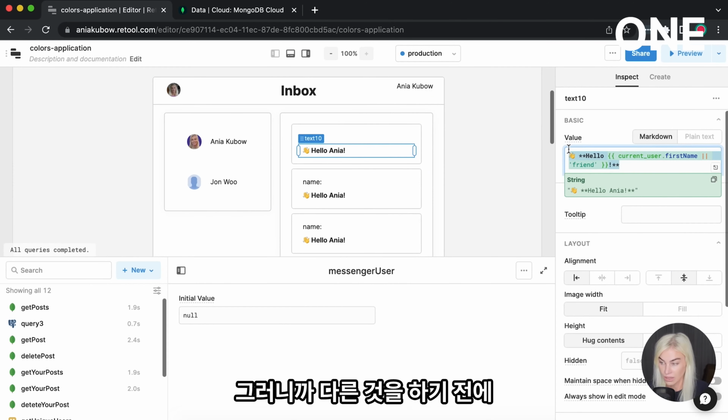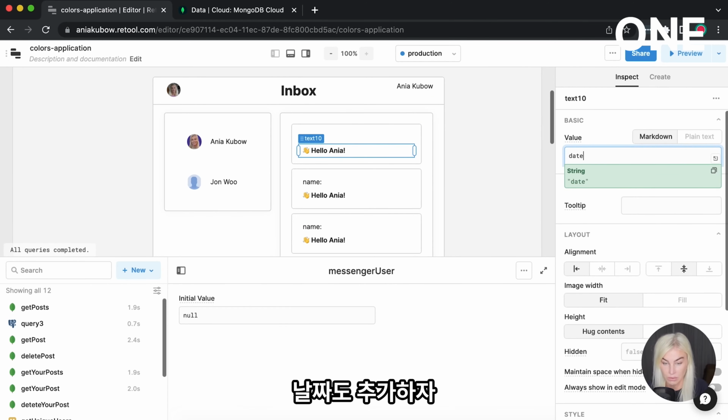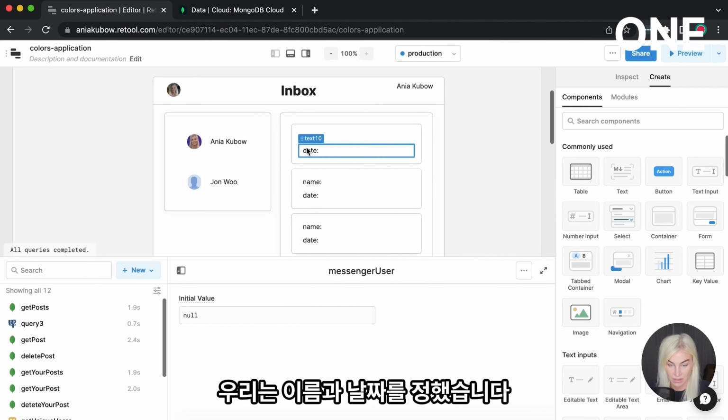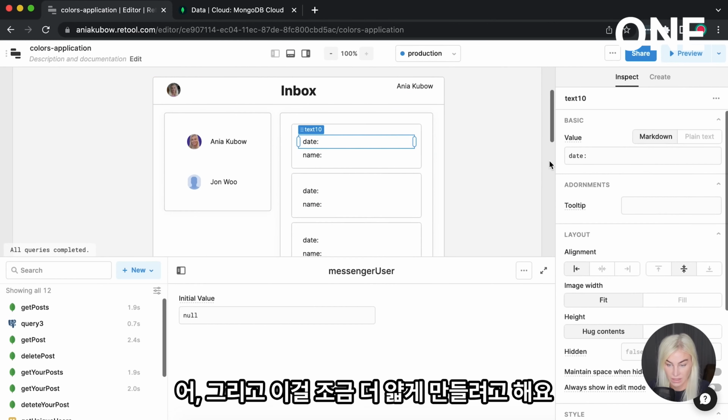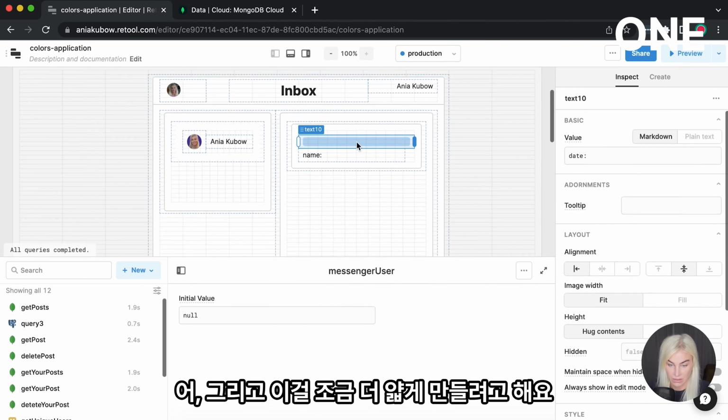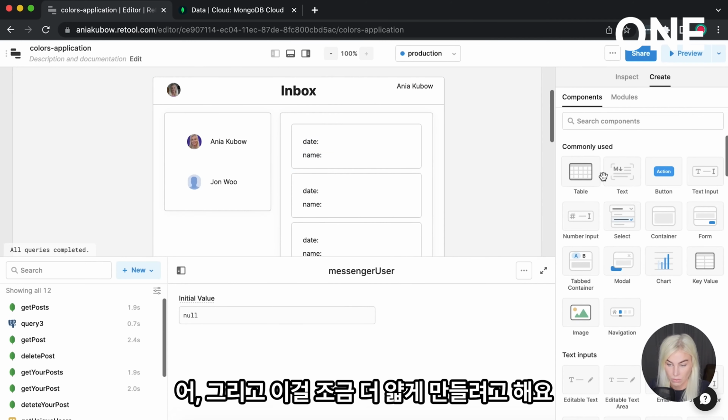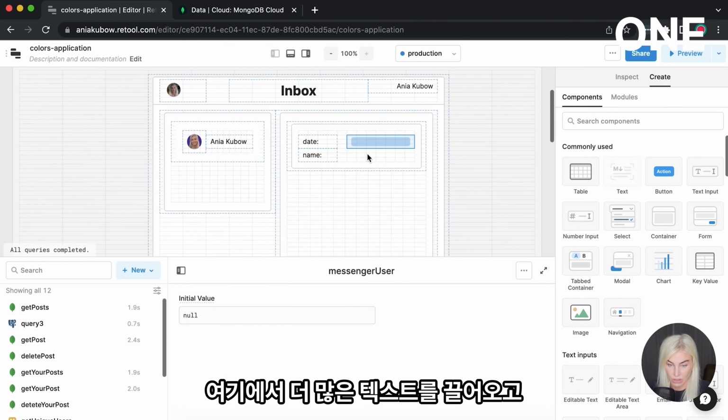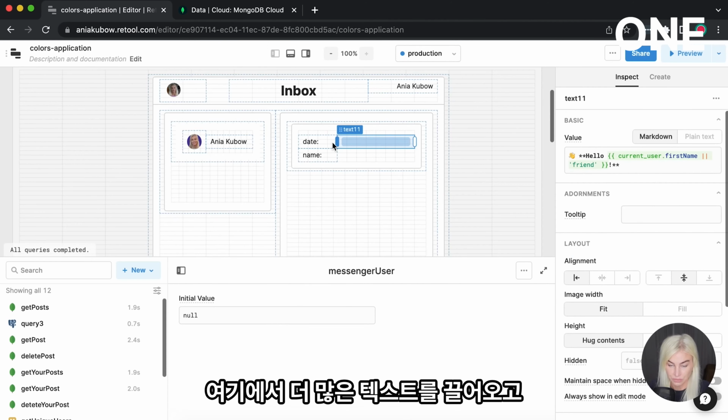So actually, let's also have the date before we do anything else. We've got a name and a date. Perhaps let's move the date up here. And then I'm just going to make this a little bit thinner. We're going to drag in some more text here.